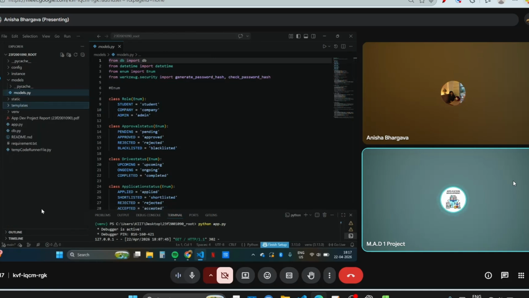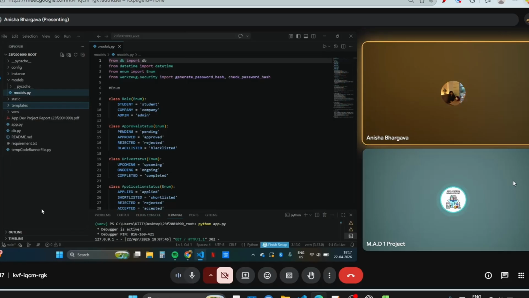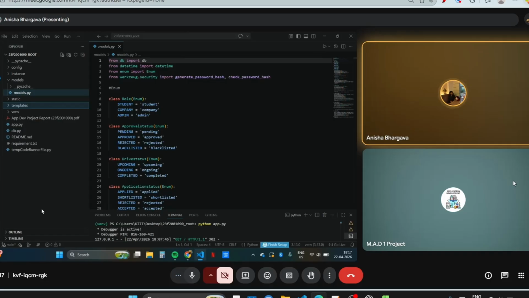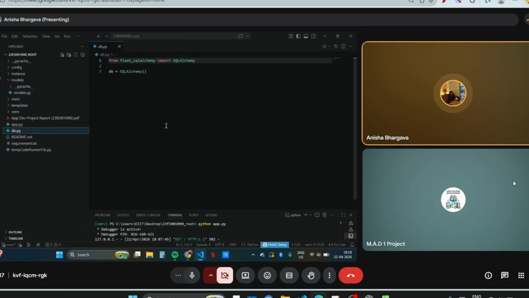So where is this DB? DB.py. I like this. Would you please tell me what is this DB that you have imported and why you have imported? Okay. We have imported DB, and that is a db.py file where we have created an object DB. For that we have used SQL Alchemy, which is an ORM. There we have created an object DB, and that DB is included in the models.py file.